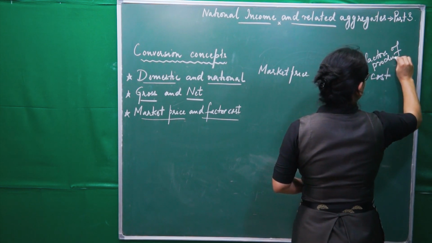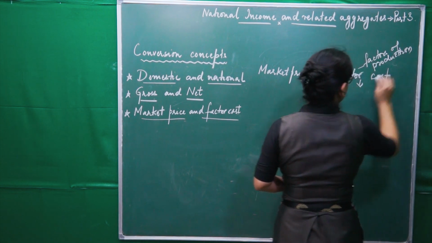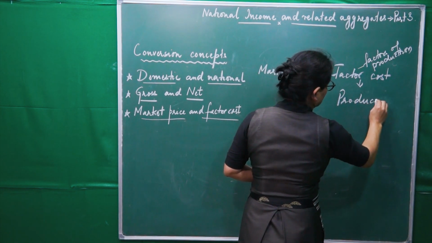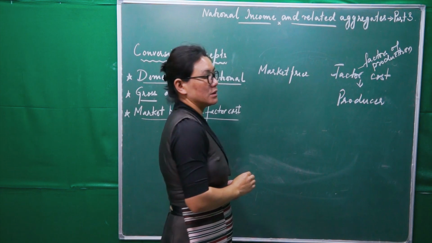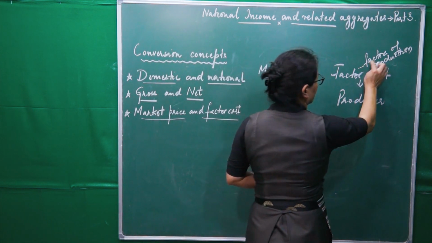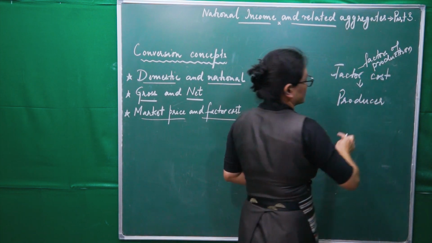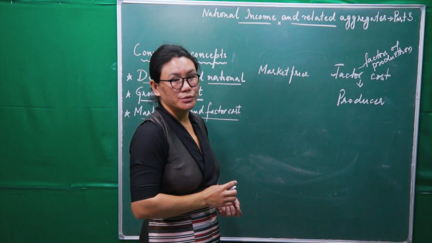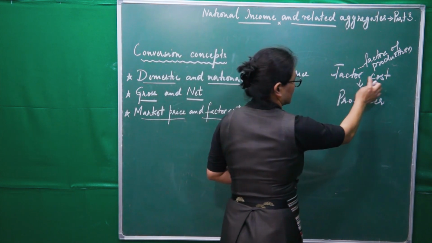By whom? By the producer. So this cost is incurred by the producer, right? For making use of factors of production in the process of production. So this is called factor cost.